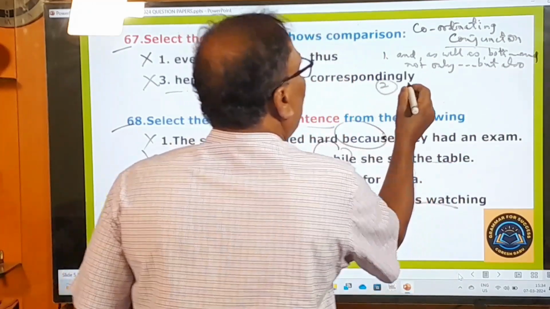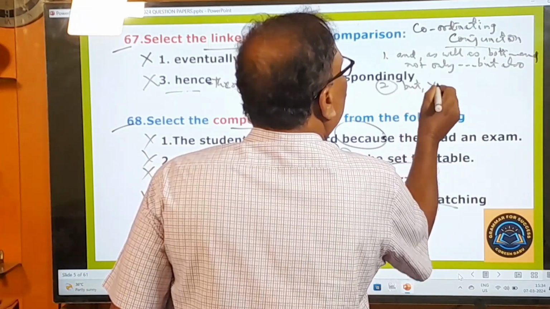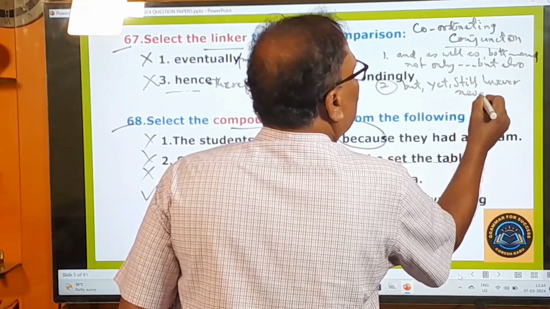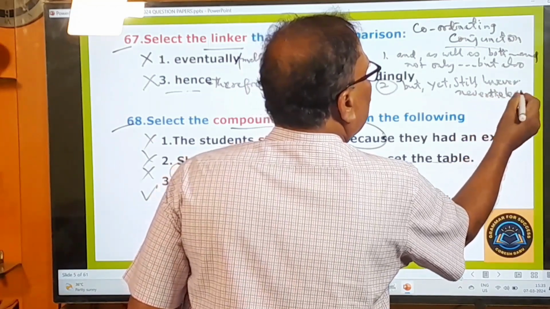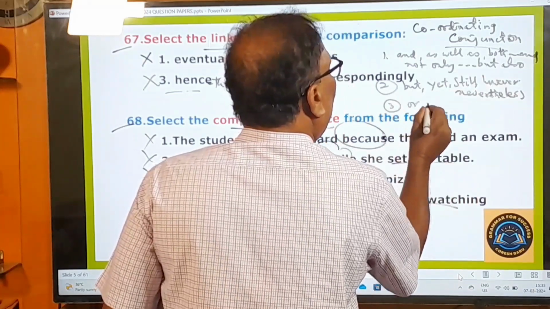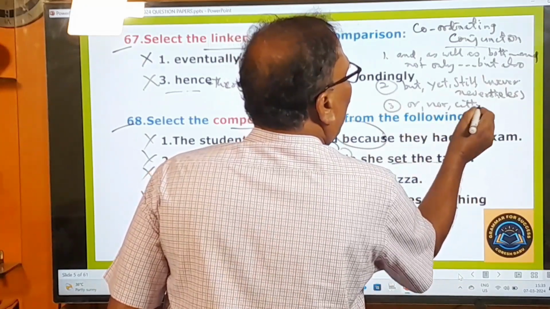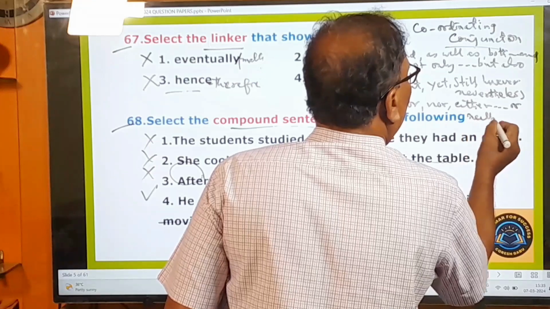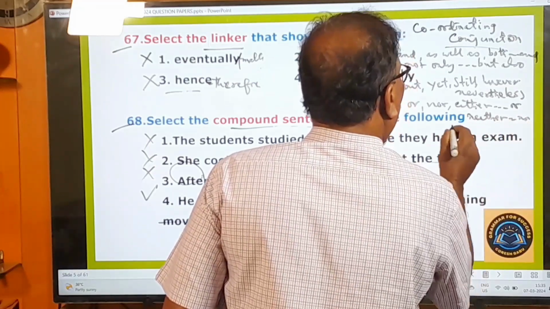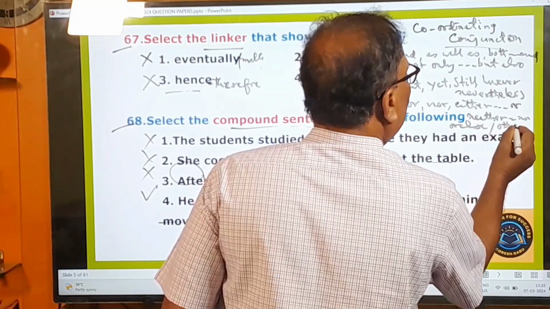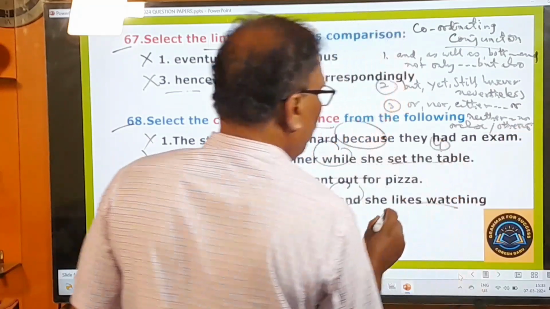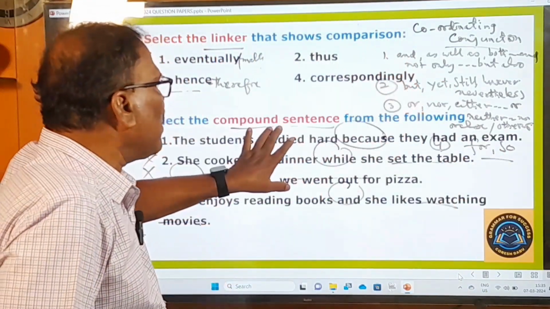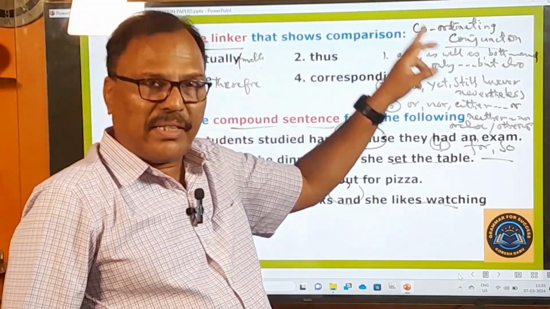Number two, next one is what? But, yet, still, however, nevertheless, etc. And the third one is or, nor, either, or. Please keep these words in your mind. Either or, neither nor, or else, otherwise. And the fourth one is for and so. These are called the coordinating conjunctions, and compound sentences are introduced by the coordinating conjunctions only.